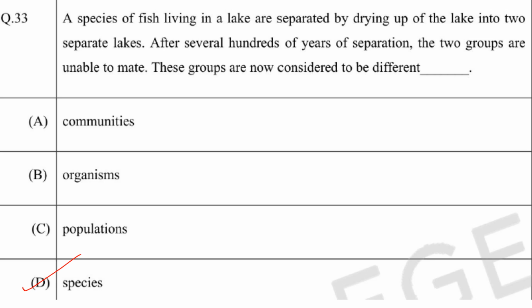Communities are a group of different species interacting in the same ecosystem. Organism, you know, it is an individual living being. Population, a group of individuals of the same species living in a specific area. That is population. So A, B, C are not correct. They don't tell about geographical isolation and reproductive isolation.